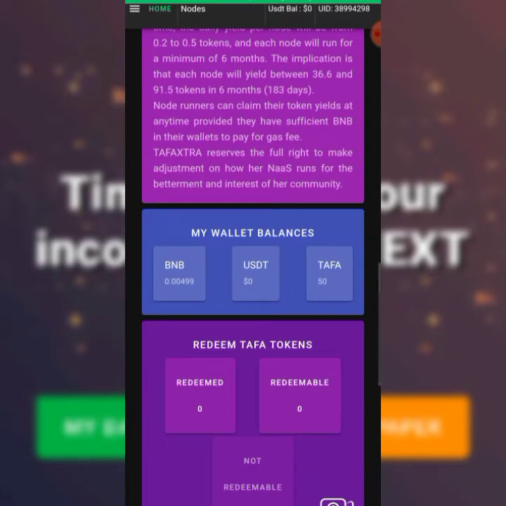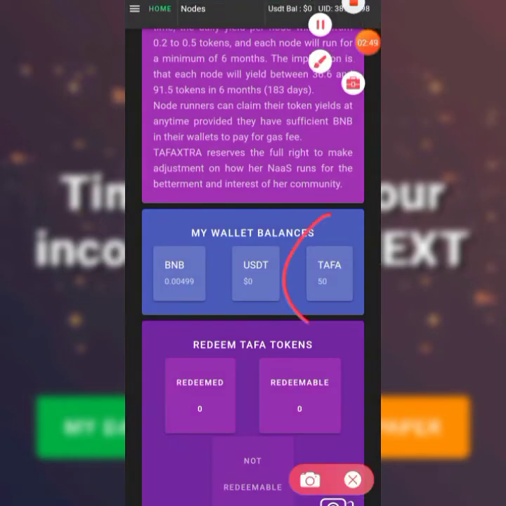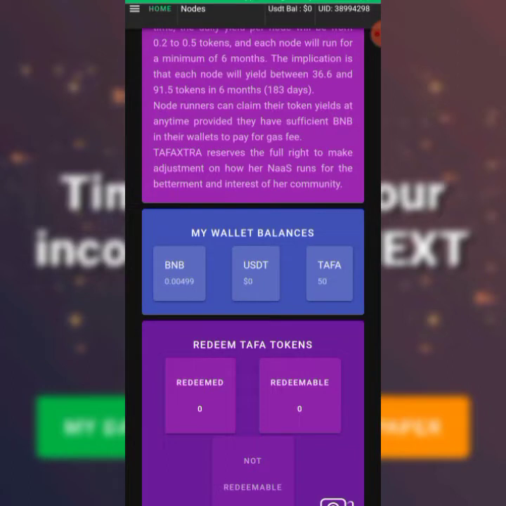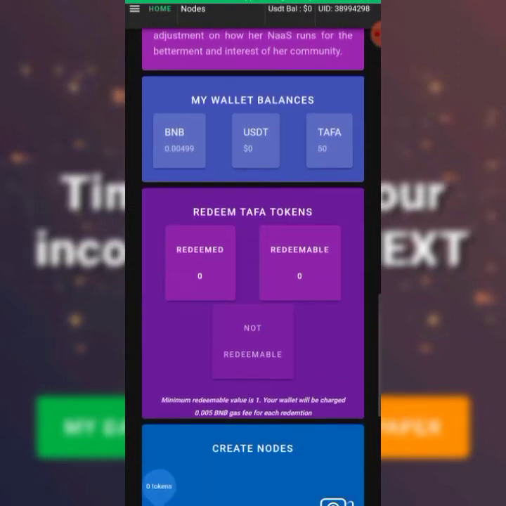So let's go to where we have this point. The minimum you can stake is this 50. But here you see if your own is not up to 0.1, the thing will not go. Let's see what is going to happen because I have done this node before. That is why this morning I don't have BNB, because the rules say you must have BNB. But there is what they're going to do to get the BNB. It is not your money, it's free money. So you're not going to spend anything here. So don't be afraid of sending your BNB. We're going to get free 0.5 BNB for us to do what we're going to do now.